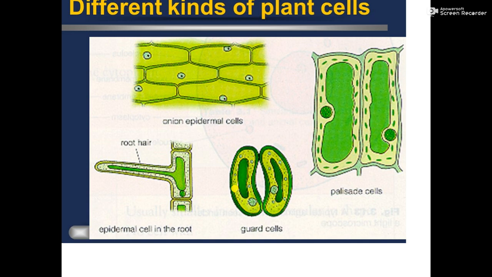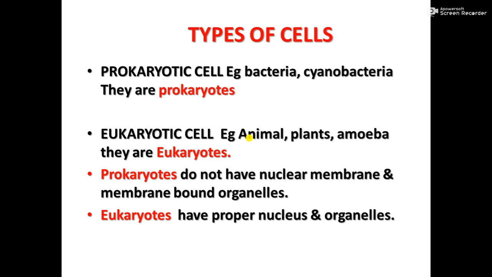So, clear the point: the shape and size of cells depend on the function they perform. Okay, knowing this, let us move on to the next. Organisms are again classified based on the type of cell. Earlier we have seen, based on the number of cells, unicellular and multicellular. Now, based on the types of cells, organisms are of two types. These are prokaryotes and eukaryotes.